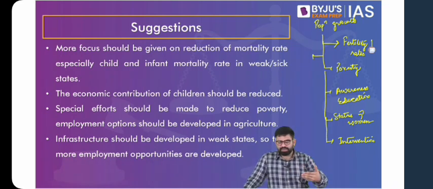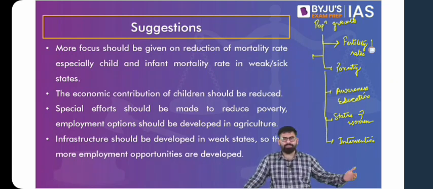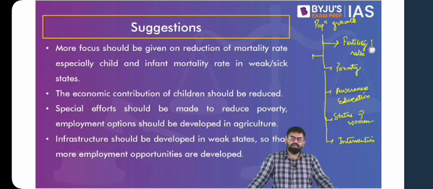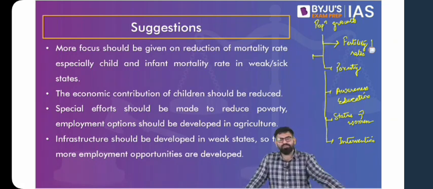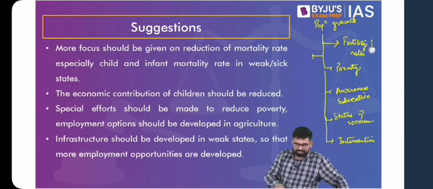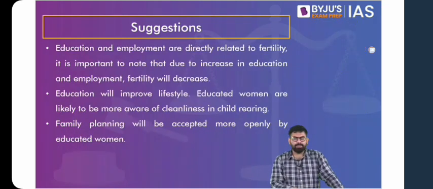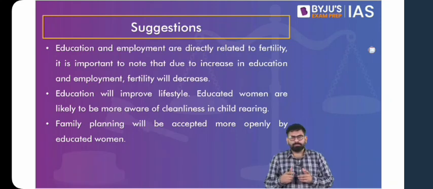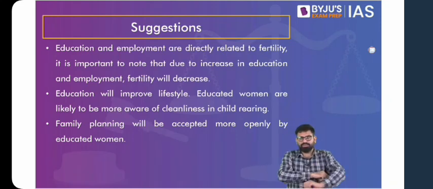Now with respect to the suggestions that we have seen, there are a few points mentioned here. Also, the problem of uneven population distribution, which ultimately leads to a burden on resources in those areas, can be fixed. Population growth rate in rural areas in general is high because of high fertility rates, lack of awareness, etc. But it is becoming a worrying trend in urban areas as well, with the number of urban poor increasing, and that is something we have to target and take care of. And ultimately, the changes that have to be brought about have to be on a social level.